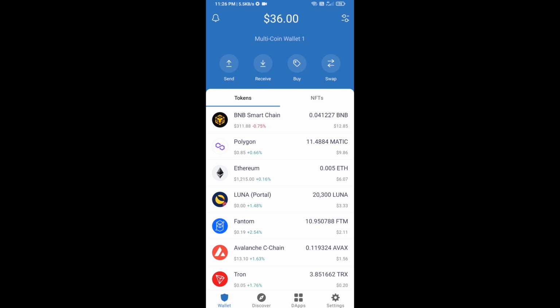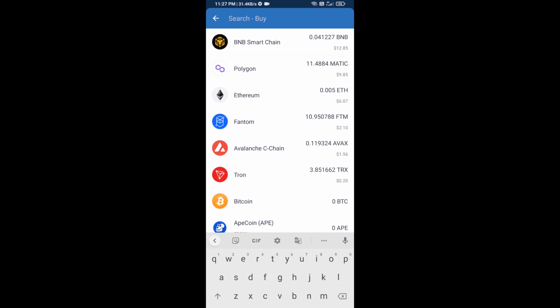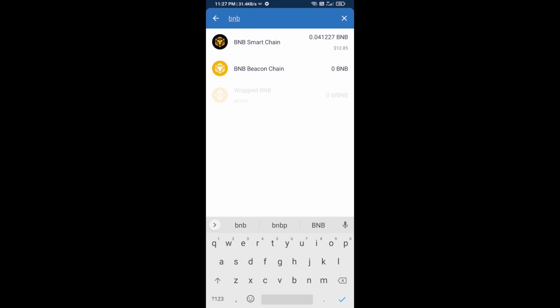Hello guys, today I am going to tell you how to buy Tige Inu token on Trust Wallet using PancakeSwap exchange. Firstly, you will buy BNB Smart Chain. Click on the buy button and here you will search BNB. Then open BNB Smart Chain